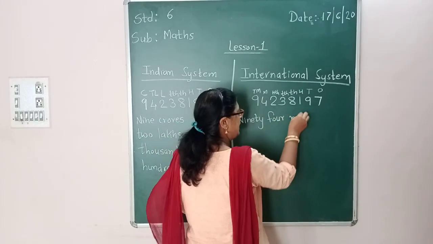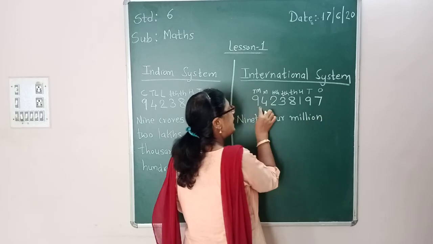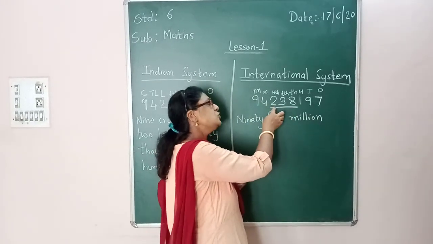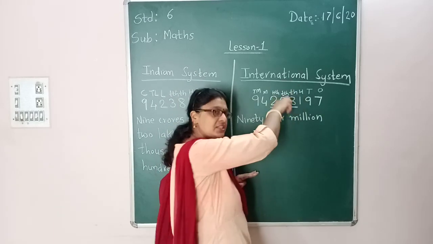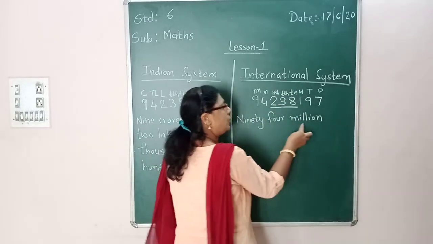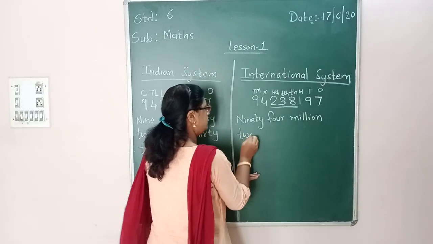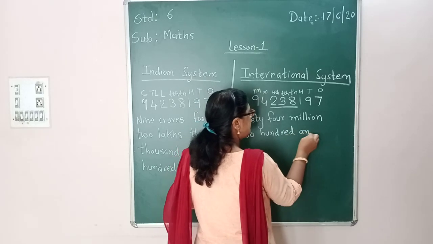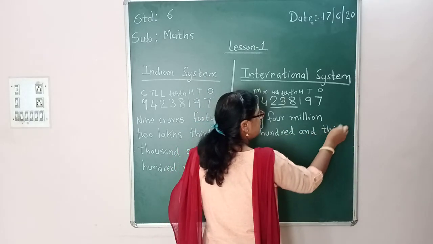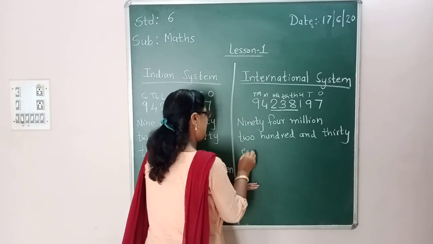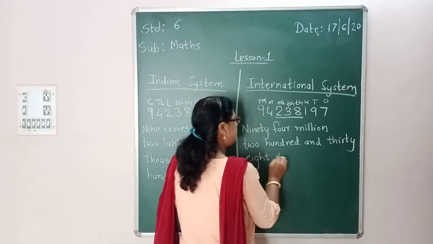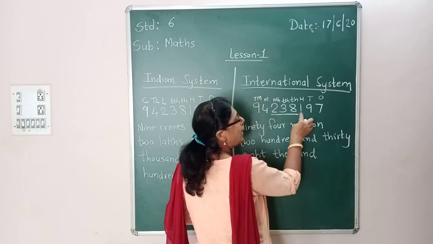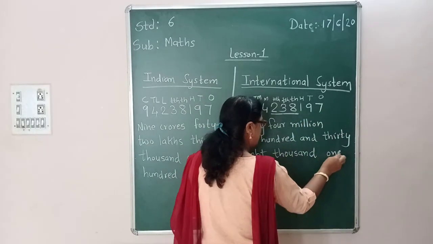Then I have to speak these three numbers together, as 238,000. So 94 million 238,000 and then 197.